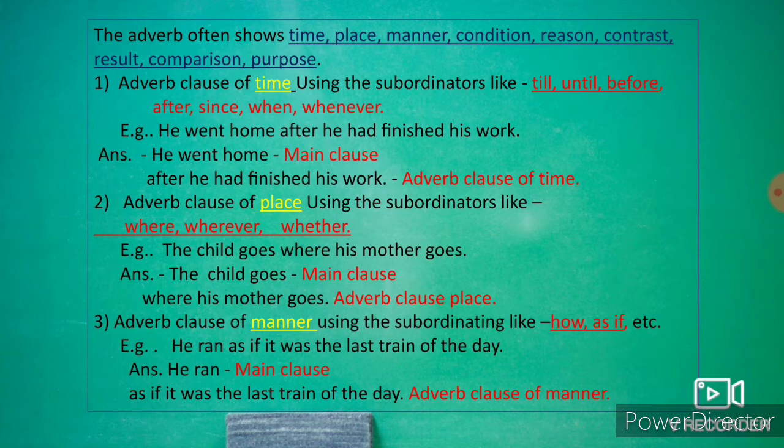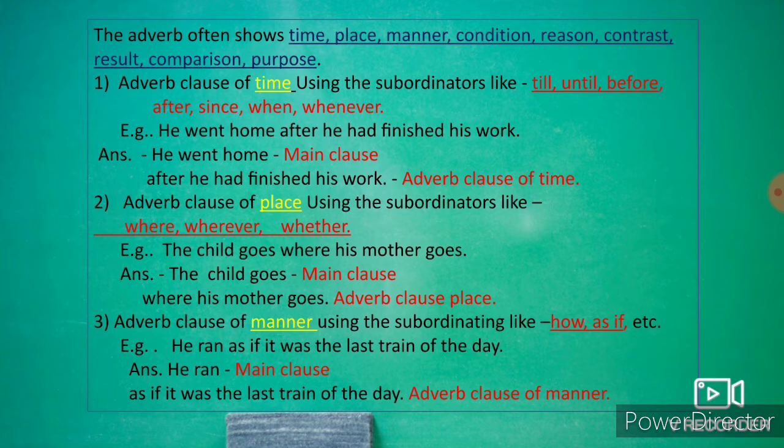After he had finished his work is an adverb clause of time, because after shows us the time. Adverb clause of place, using the subordinators like where, wherever. The child goes where his mother goes. The child goes is the main clause, root clause. Where his mother goes is an adverb clause of place. Where shows us the adverb clause of place.